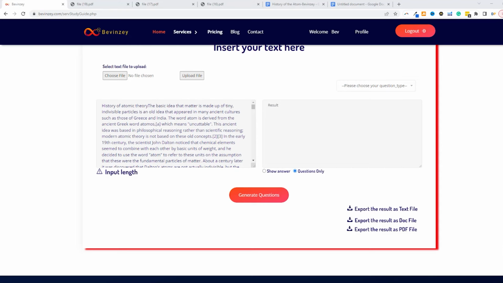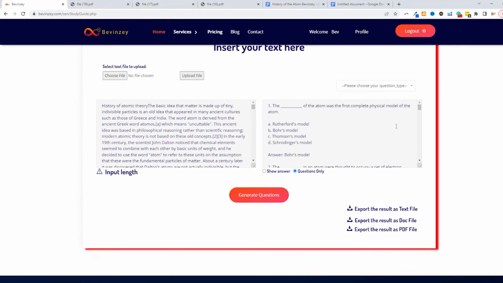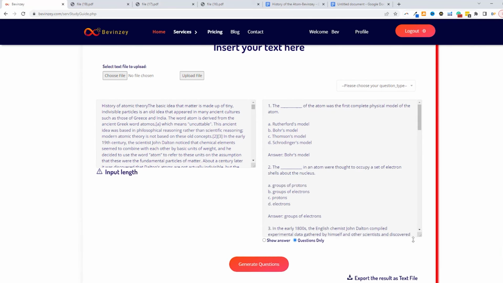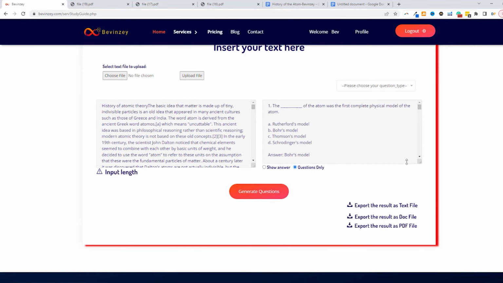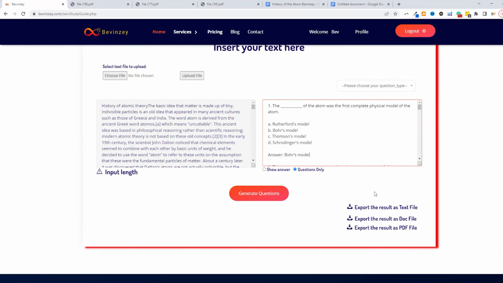So the last question format that we want to explore is the fill in the blank type questions. So what you want to do is navigate to fill in the blanks, click on show answer, click on generate questions. So now we have 10 really nice fill in the blank type questions. So what you can do is go through the questions in the text box. Once again, you could drag this down to give you as much real estate as you need. Or you could export this as a PDF, as a Word document, or as a text file.